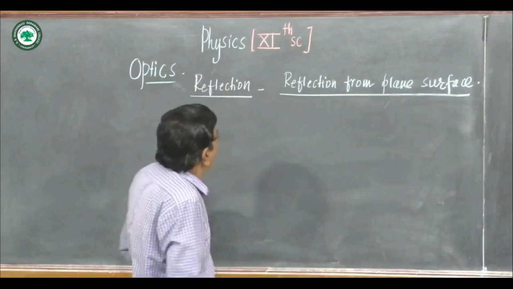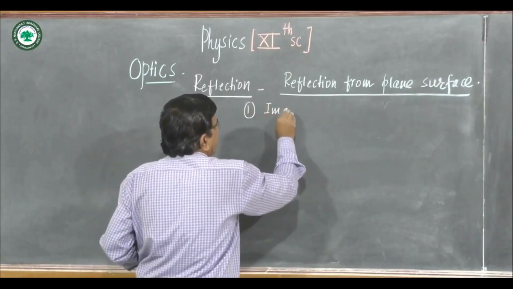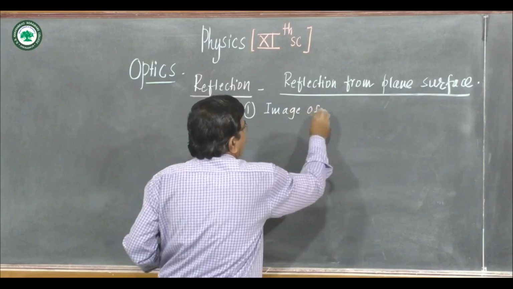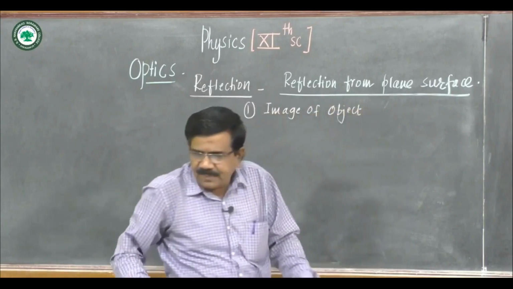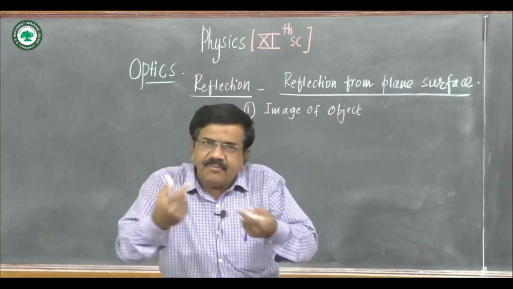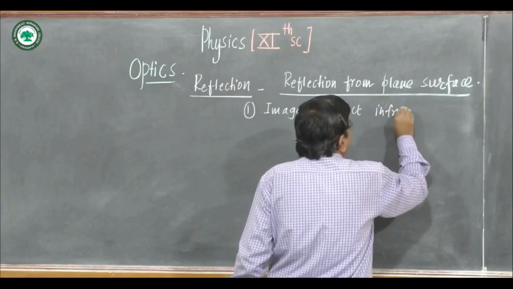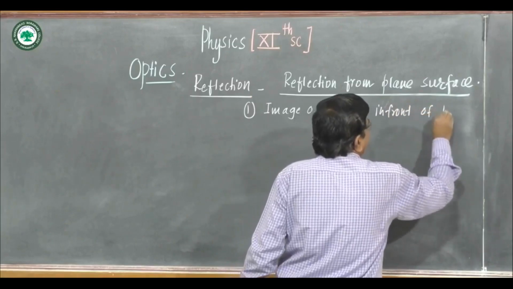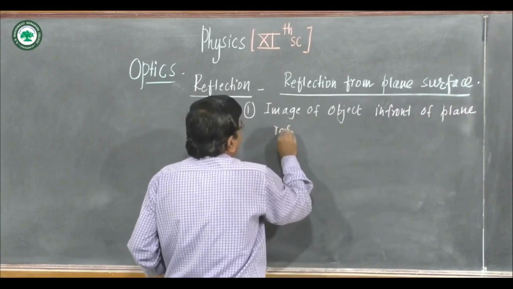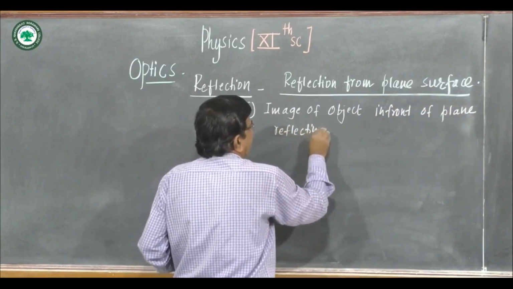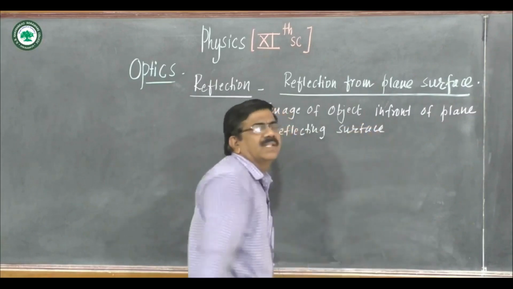The image of an object, if this object is placed in front of a plane reflecting surface, like a mirror, we see what is the nature of the image.